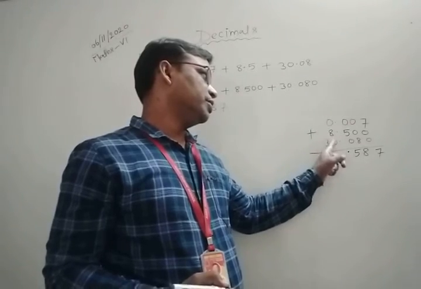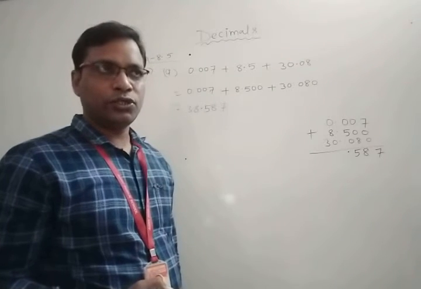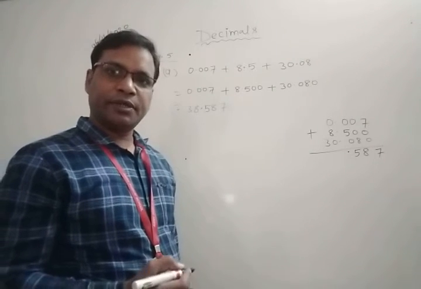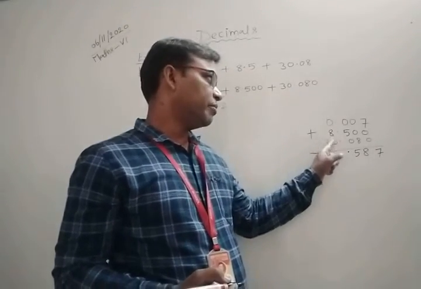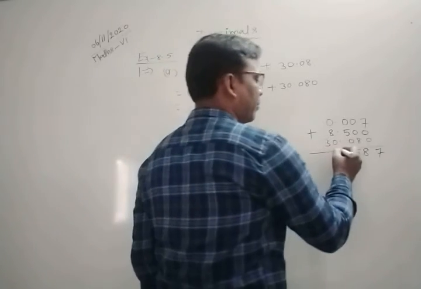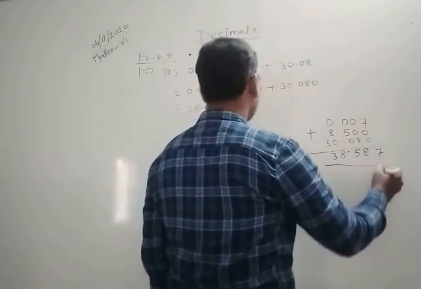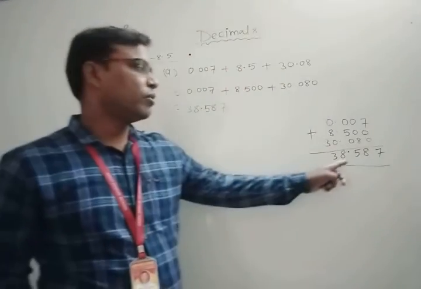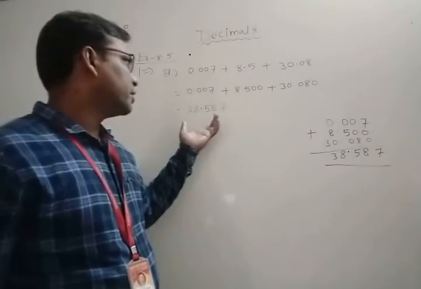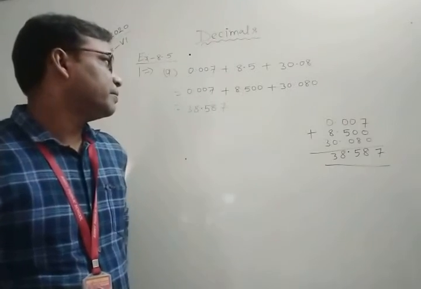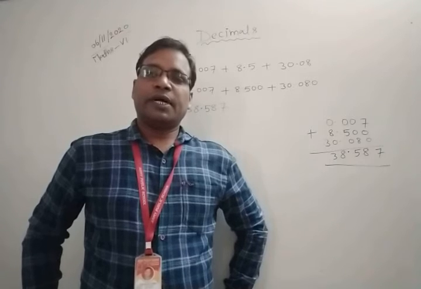Now 0 plus 8 plus 0. 0 plus 8 is 8 plus 0 is 8. 8 plus 0 is 8. 0 plus 8 is 8. 8 plus 0 is 8. Okay? Here I write it and here 3 you write as. You can see in both cases we have 38.587. This is a vertical method and this is a horizontal method, 38.587. Clear?